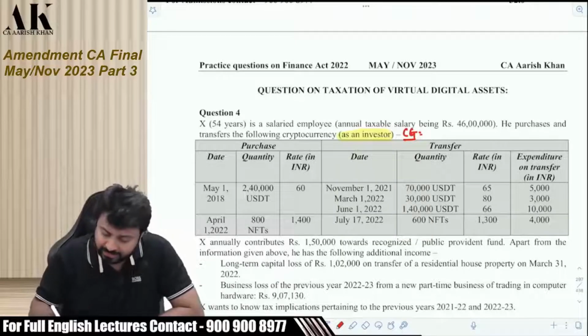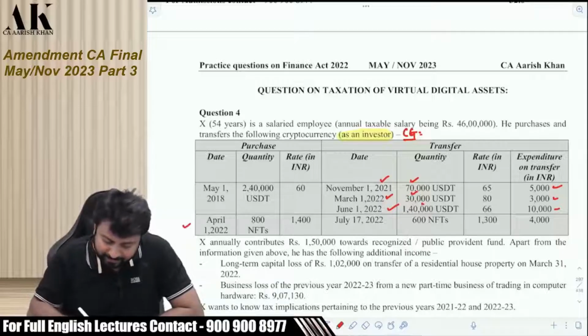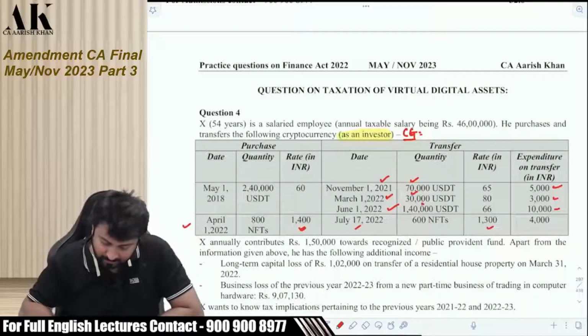And then he transferred that in 2021, 70,000, then 22, 30,000, and in 22-23, 1,40,000 at different rates. Then there are some expenses on transfer also. Then again in April 22, he purchased some NFTs and then he transferred that NFT in July 2022. Okay. So he purchased at 1400 and he sold at 1300. So there is a loss obviously. Apart from this, X annually contributes 1,50,000 towards recognized provident fund.